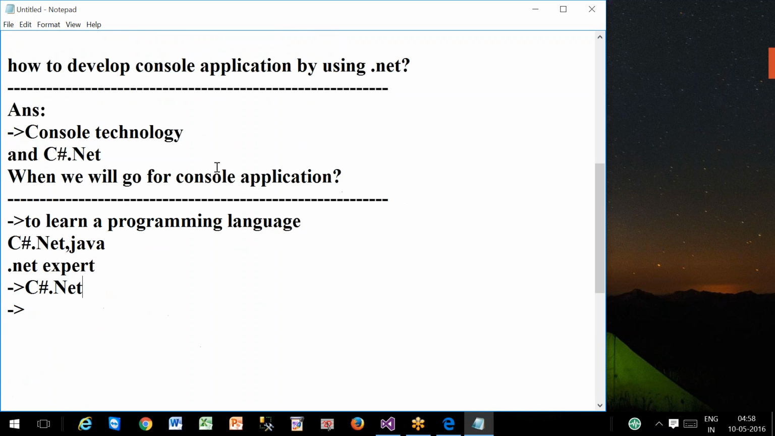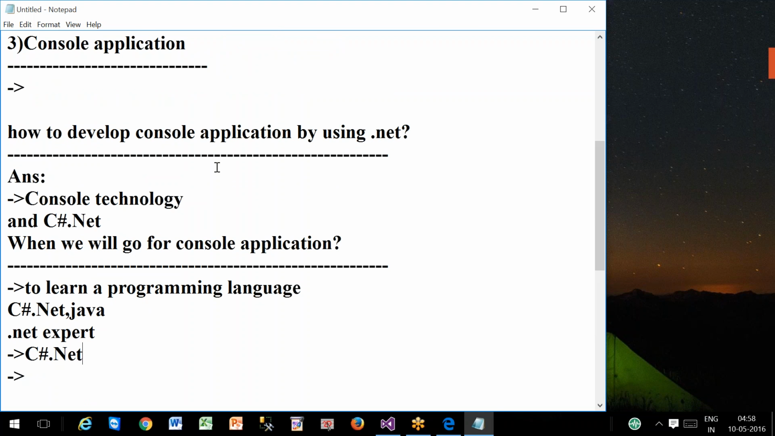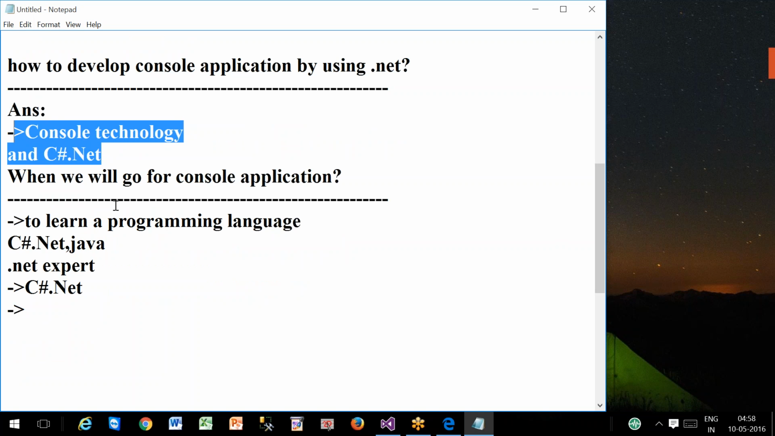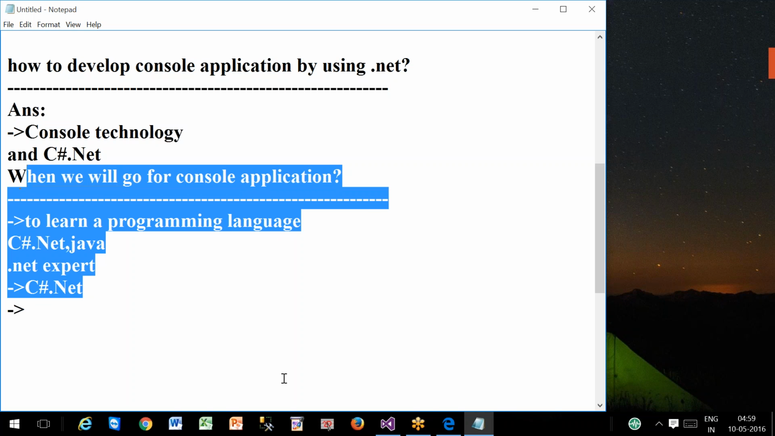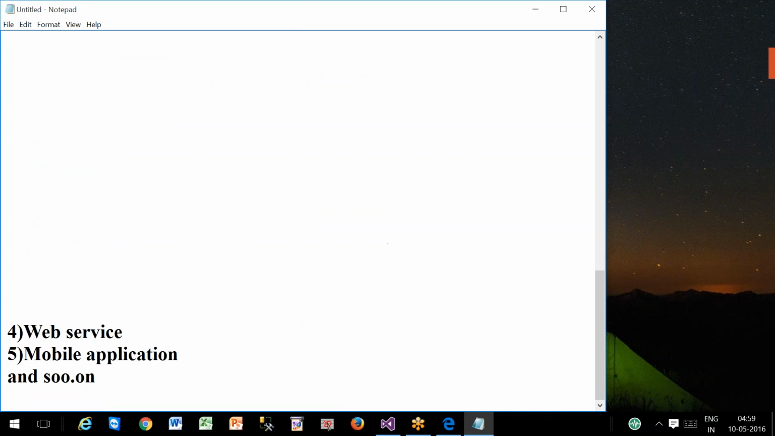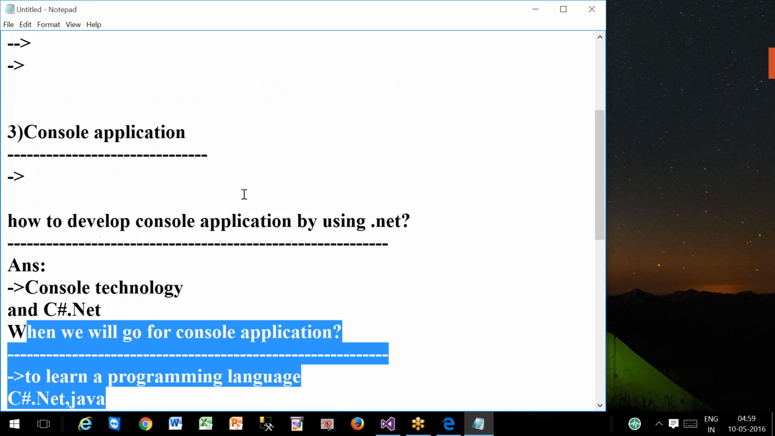Now, console applications are the same as Windows applications, but there is only one difference: the user interface. A console application will not have any user interface. We develop a console application with the help of console technology and the C#.NET language, and we go for it to learn a programming language like C#.NET and Java. These are all the types of applications we can develop using the .NET platform, not exposing web services and mobile applications because it is unnecessary confusion for you people.